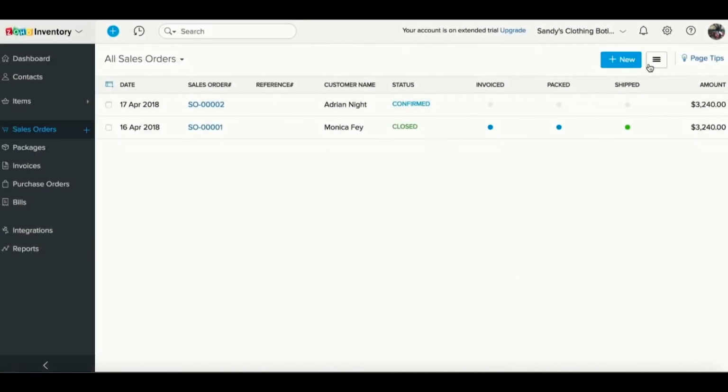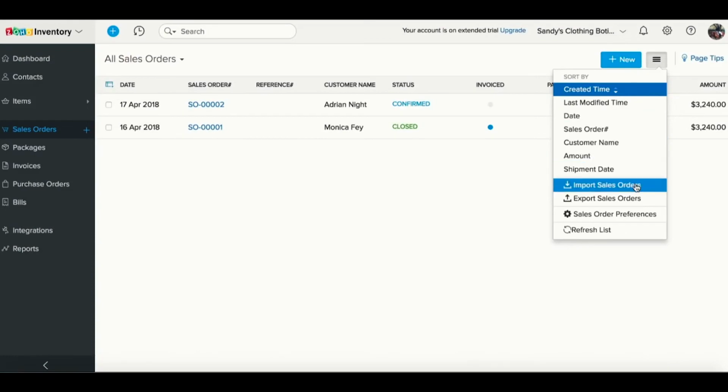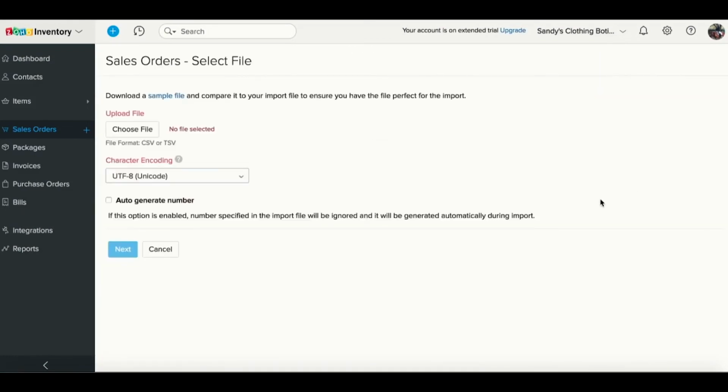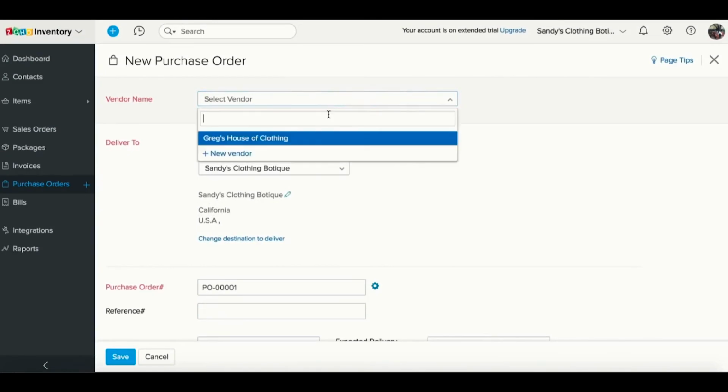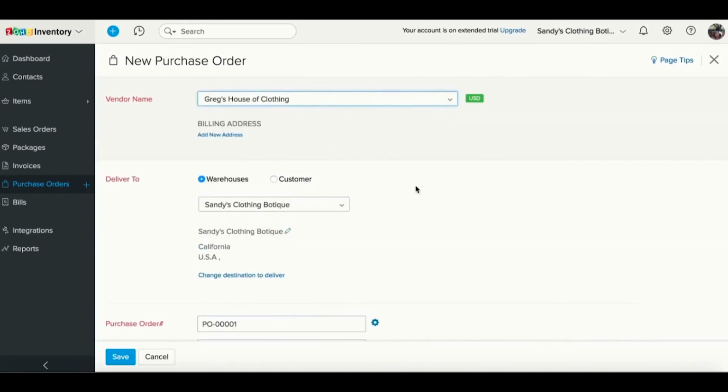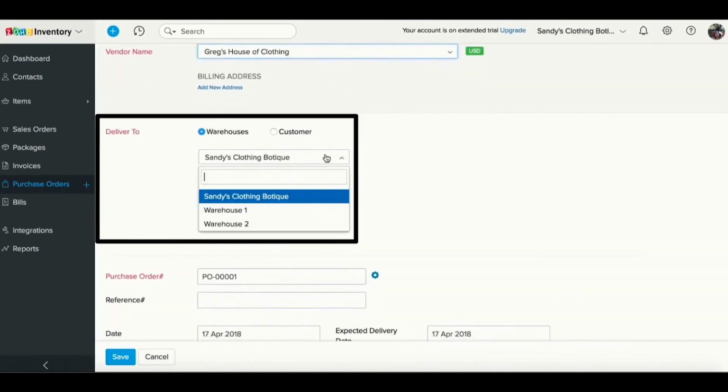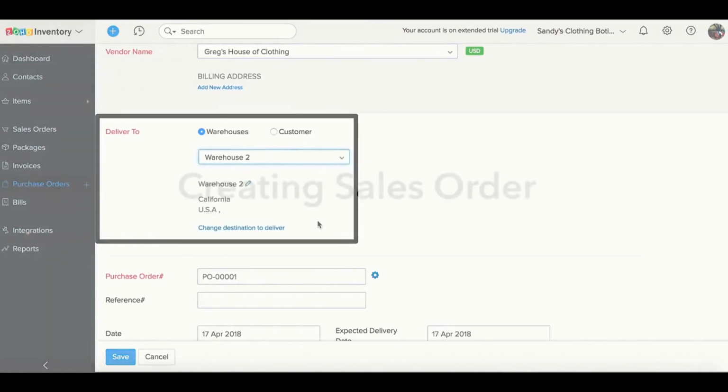Once you enable multiple warehouses for your organization, you will be able to import your sales orders, invoices, purchase orders, and bills based on location. This can be done by specifying the name of the warehouse against every transaction under the warehouse name field within the import file. While creating a new purchase order or bill, you can now select the preferred warehouse where you wish to have your purchase items delivered.